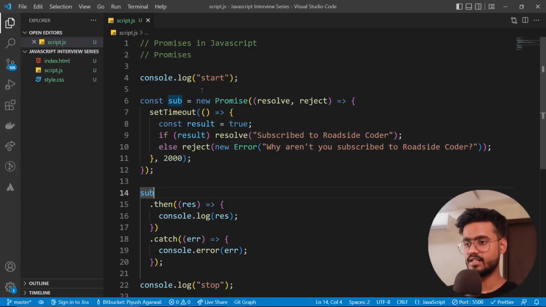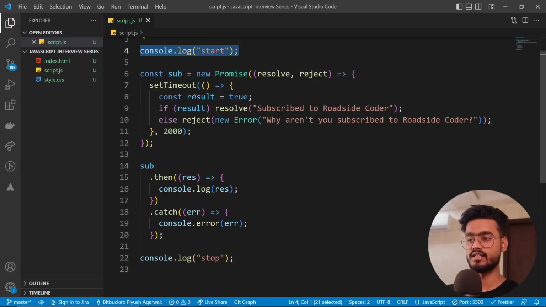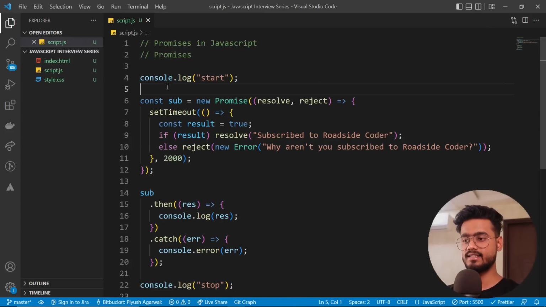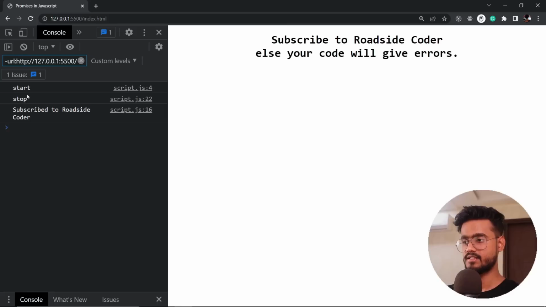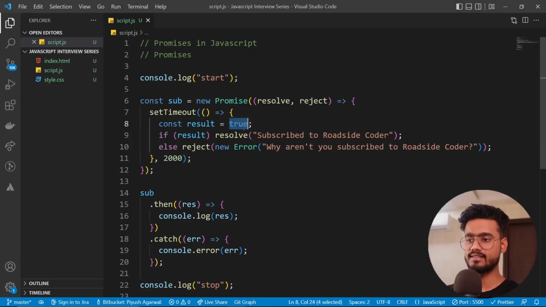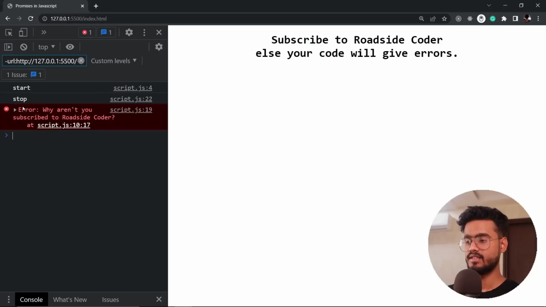So let's check it out. Since, as you already know, this is an asynchronous operation, it will first run the synchronous code and then the asynchronous code over here. So start, stop, and then subscribe to Roadside Coder. Great, but what if our result was false? Then we will get an error over here: why aren't you subscribed to Roadside Coder?